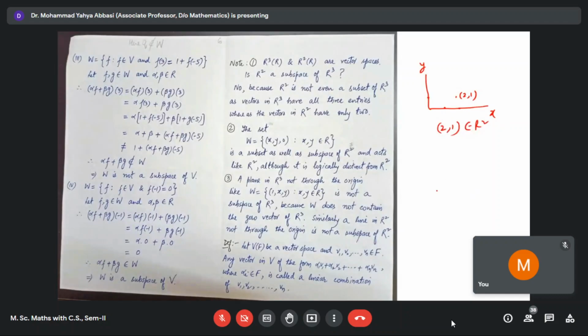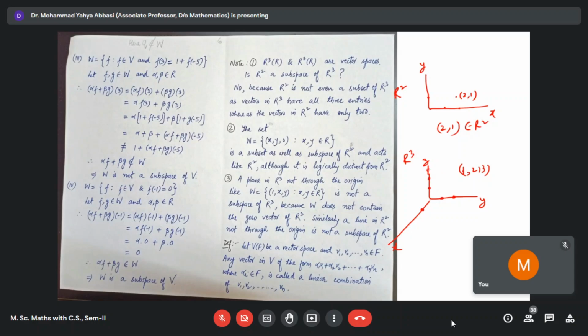This is the case of R2, and when we consider R3, then there are three axes here, x-axis, y-axis and z-axis. If we have to find (1, 2, 3), then on x-axis we have to measure one distance, on y-axis two distance, on z-axis three distance.